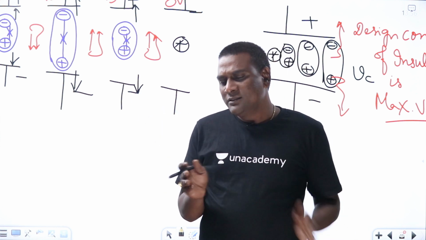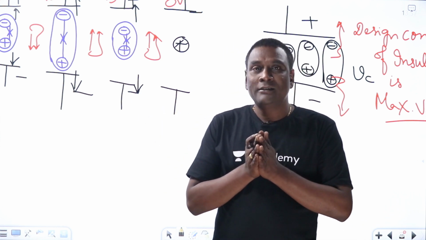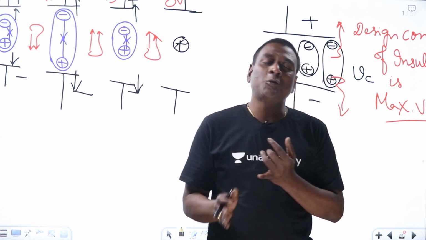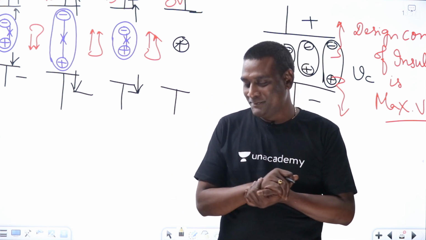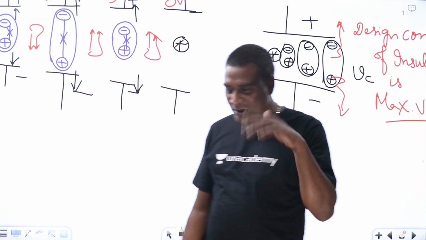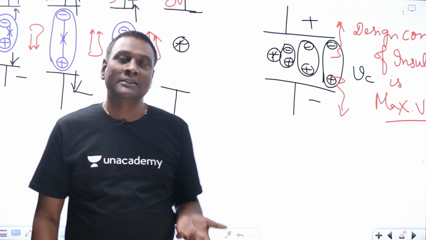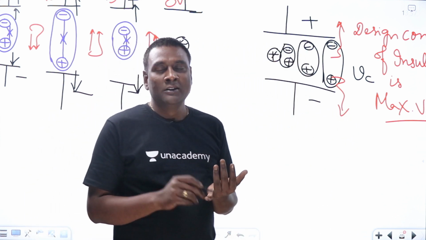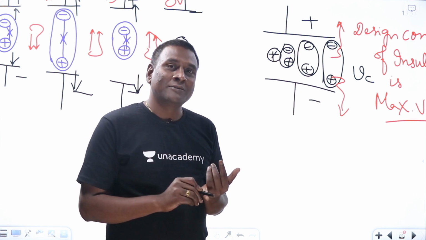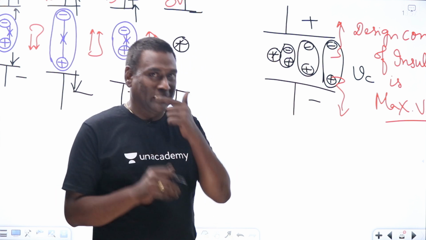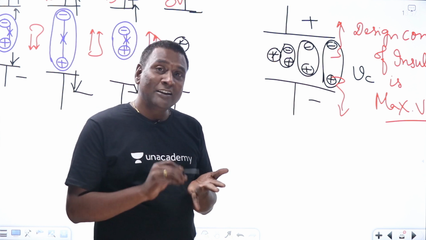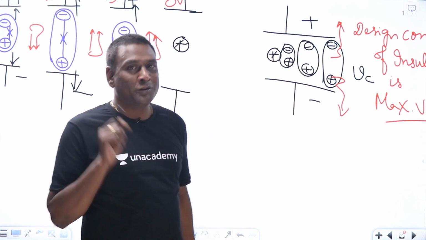That's why we say that design of insulation is very, very crucial compared to design of conductor. Design of conductor will be decided by RMS value of current, as we will discuss later, but design of insulation will be decided by peak value of voltage.